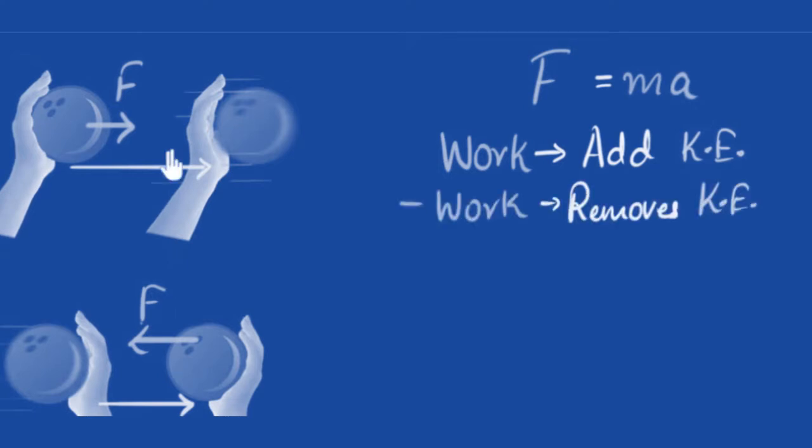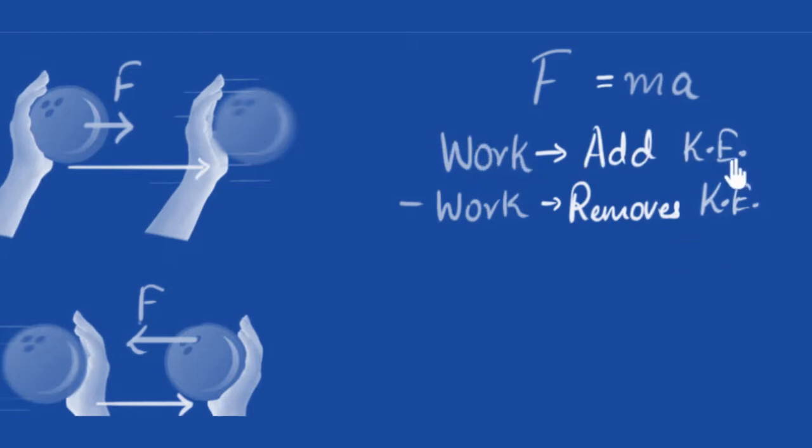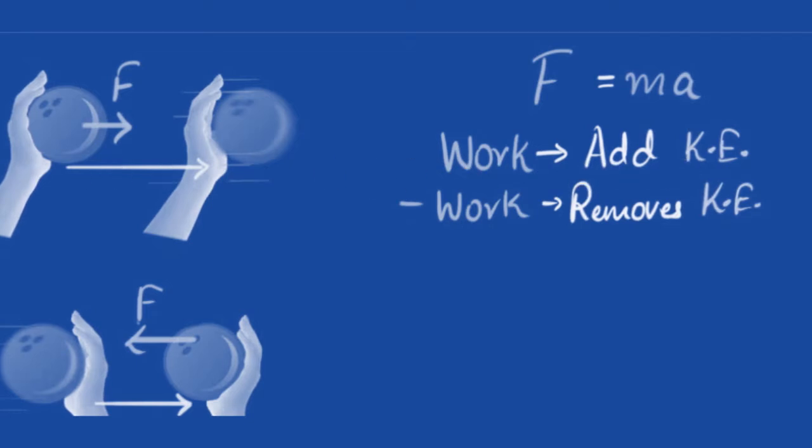So we can now say that when you are doing negative work, you are removing kinetic energy from the body. And this is, basically, what we call the work energy theorem. This basically says when you do work, you either add or you remove kinetic energy from the body. If you don't do work at all, then the kinetic energy will not change. The mathematical version, of course, we will derive a little bit later, but before that, let's look at some more examples.